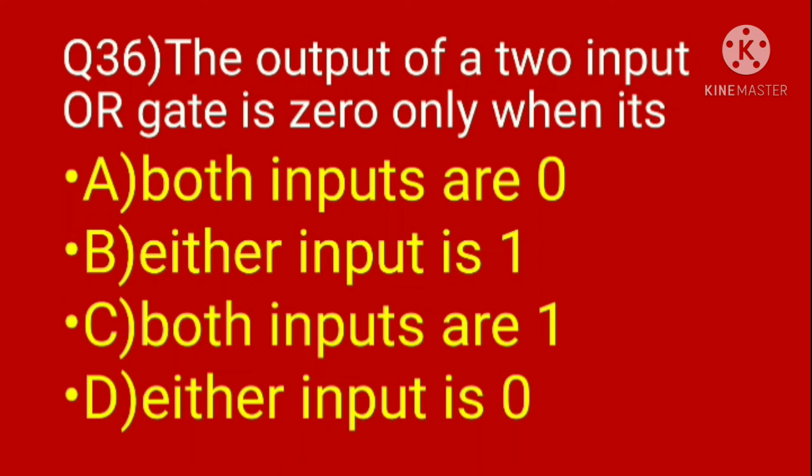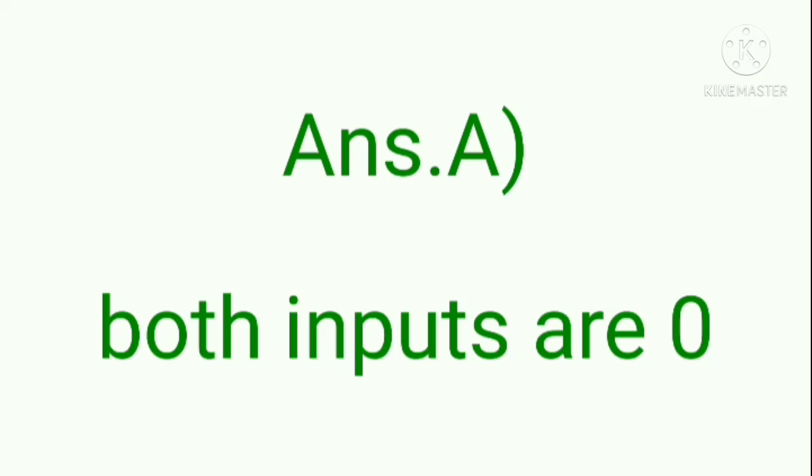Question 36. The output of a 2-input OR gate is 0 only when option A, both inputs are 0; B, either input is 1; C, both inputs are 1; D, either input is 0. Here the OR gate truth table is similar to addition. Hence options B, C and D are incorrect. They are eliminated. Hence the correct option is A, both inputs are 0.